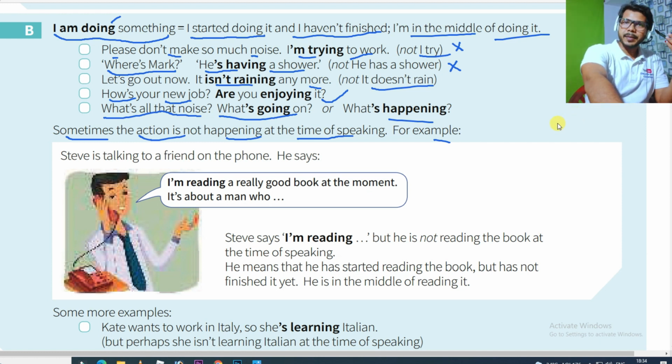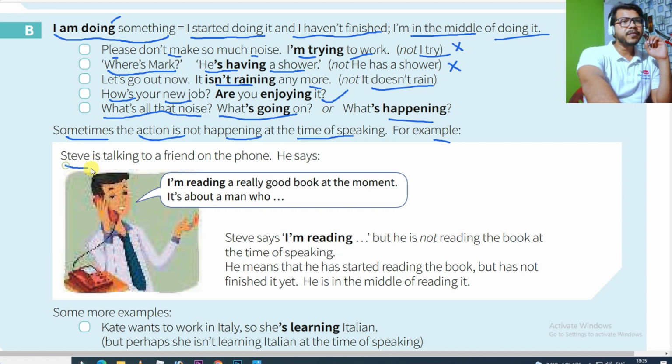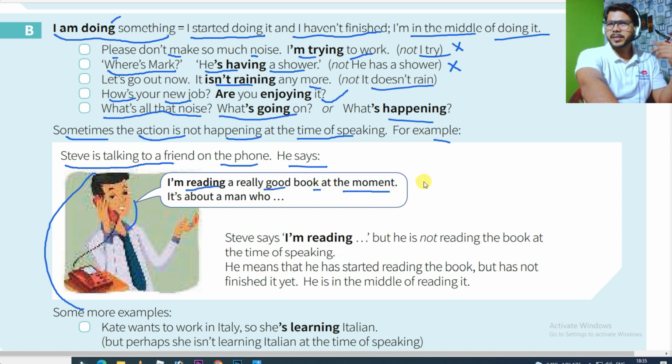But sometimes it happens that something is happening but it is not happening at the time of speaking, then that is also present continuous. Like Steve is talking to a friend on the phone. Here there is a guy, his name is Steve, and he is talking to someone on phone and he's saying, "Hey, I am reading a really good book at the moment." At the moment means currently. "It's about a man who..." he's saying. So he's saying that I am reading a book these days.